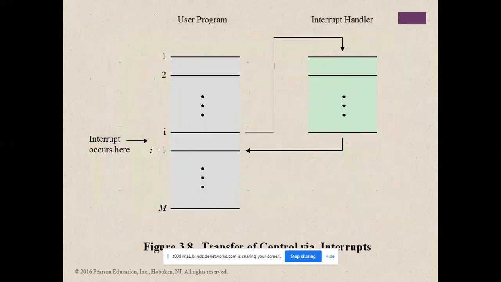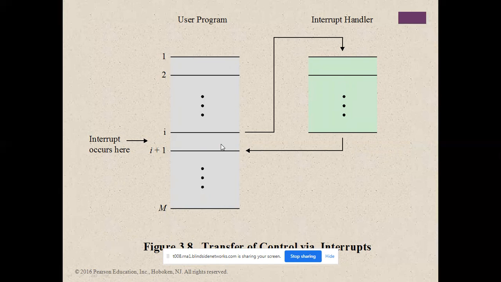Next you have transfer of control via interrupt. Via interrupt, how the transfer of control happens is a very simple program. For example, line 1, line 2, or you can take memory 1, memory 2, memory 3, I plus 1 up to M available. These are all the instructions of the microprocessor. Here an interrupt occurs.